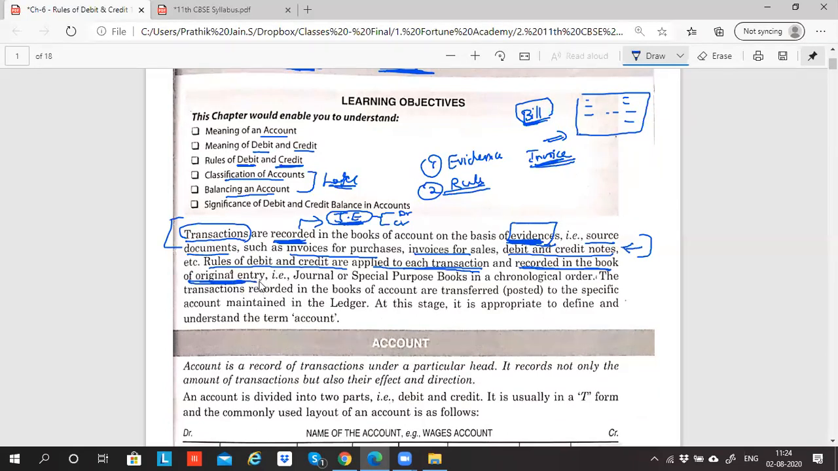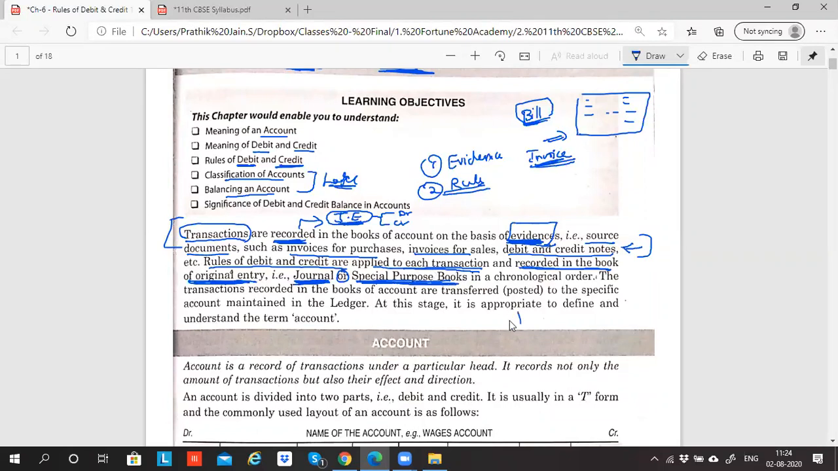Books of original entry. The place where you record the journal is called books of original entry because the first step of accounting starts with journal entry. So it is called book of original entry. Original entry means first entry. Or special purpose book. Special purpose book is a different concept, guys. There are two separate chapters on special purpose books, and at that time I'll explain the difference between journal and special purpose book. As of now, remember that journal is different, special purpose book is different.